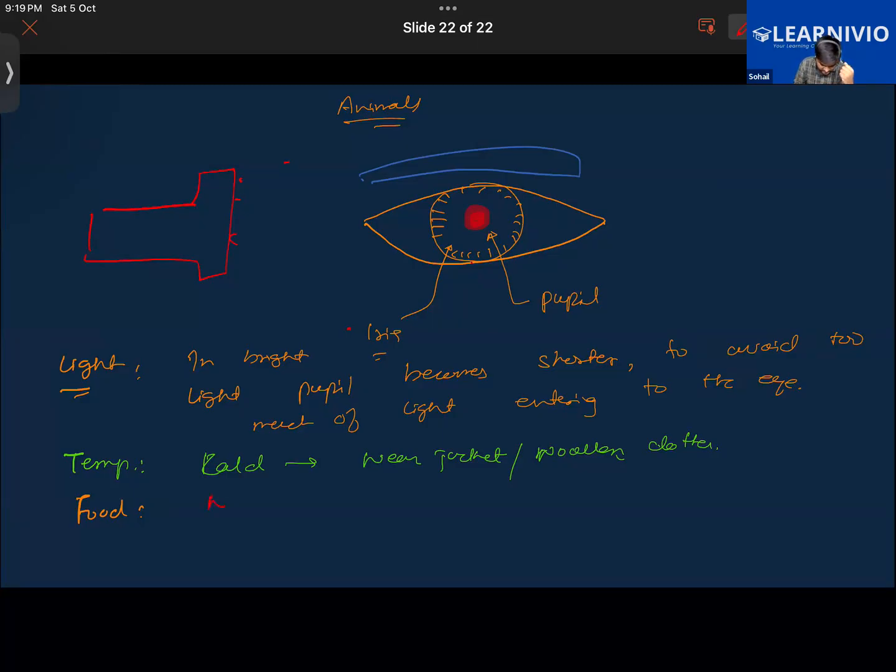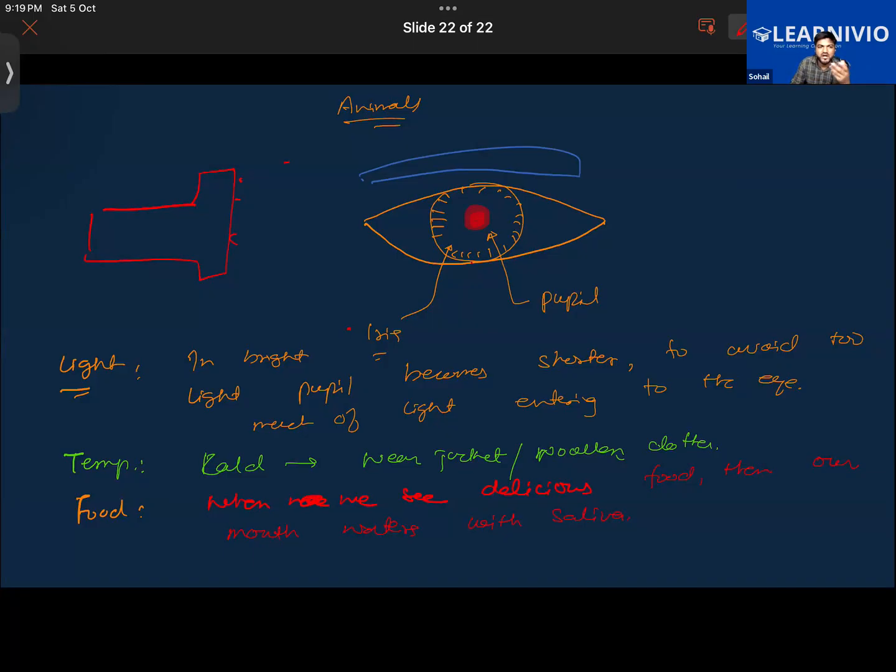So when we see delicious food, then our mouth waters with saliva. Okay, that is one thing. Getting it? That is one thing.